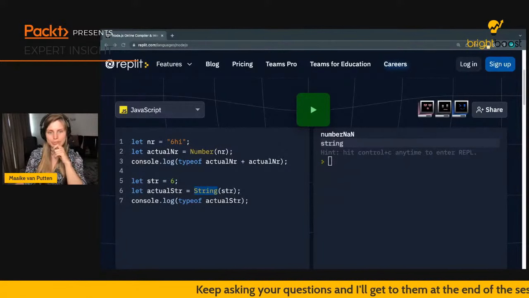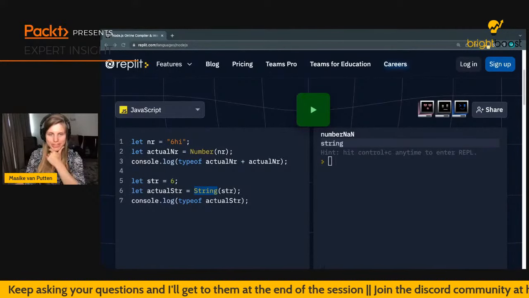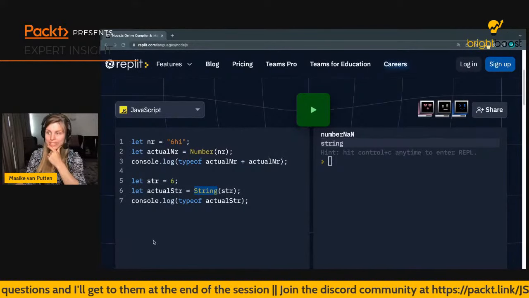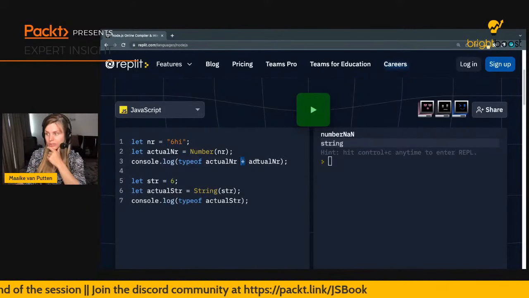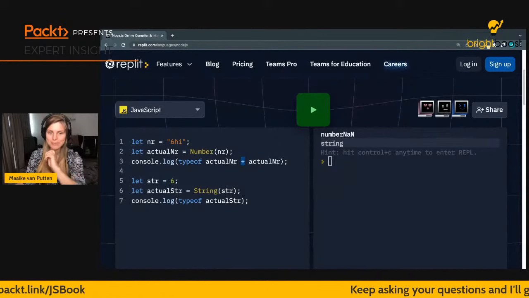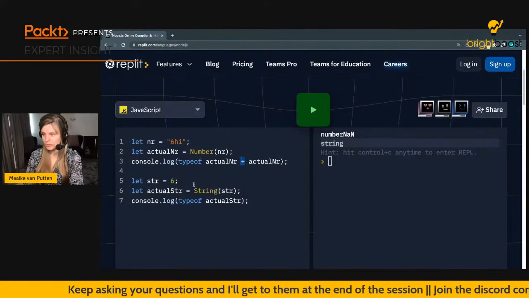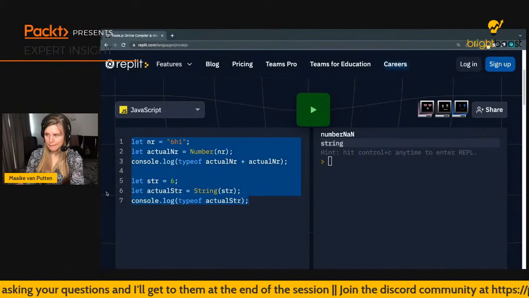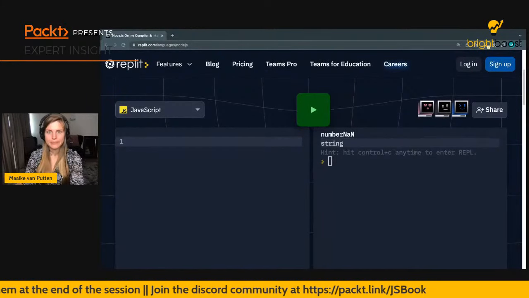I'm going to throw one, or well, it depends a bit on how you count, but one main topic at you, and these are more operators. So actually, we have seen operators already, the typeof, and actually two. We've also seen the plus. But we're going to have a look at some other mathematical operators right now, some assignment operators, and some comparison operators, and maybe also logical operators. So let's just go ahead and copy this to our file.